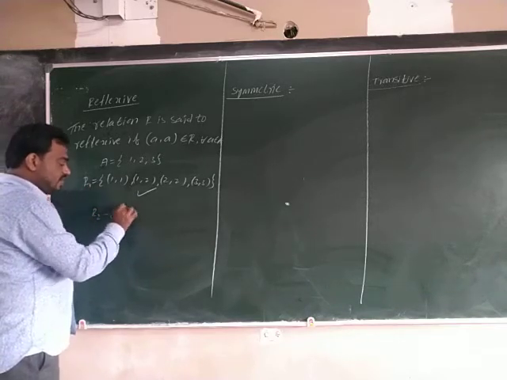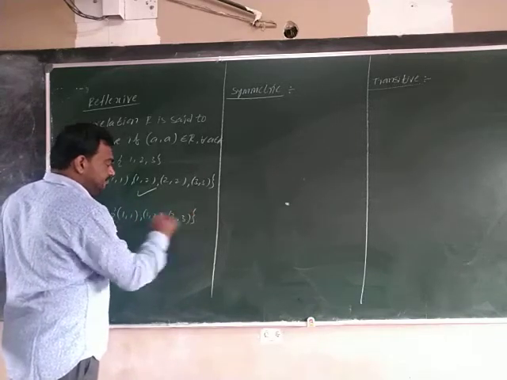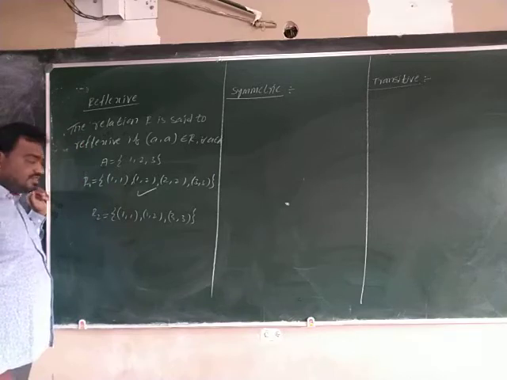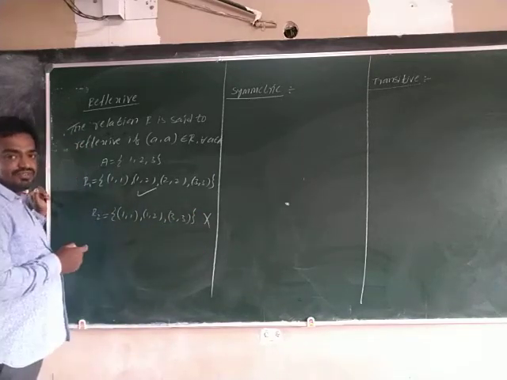R2 = {(1,1), (1,2), (3,3)} like that. See, this is not reflexive. Why is it not reflexive?